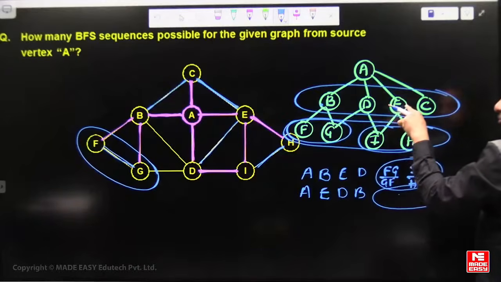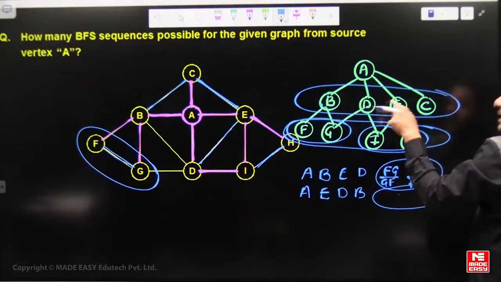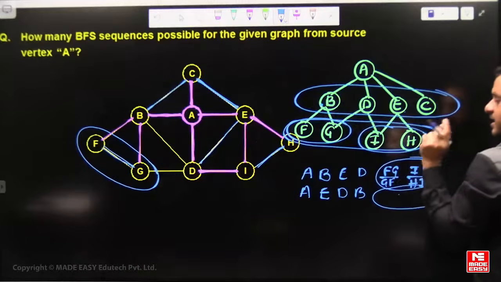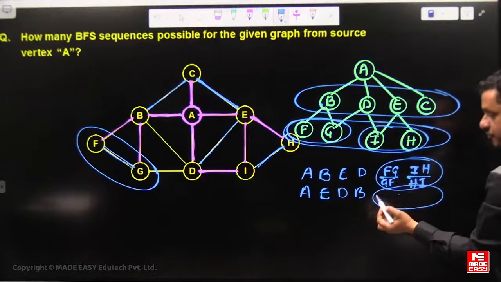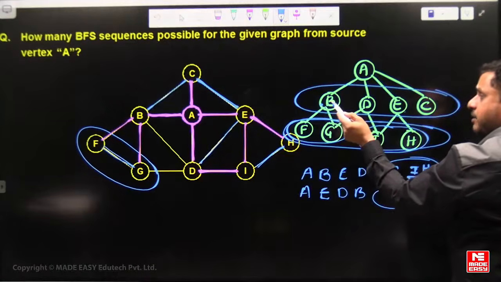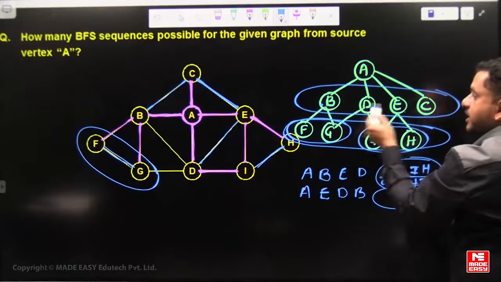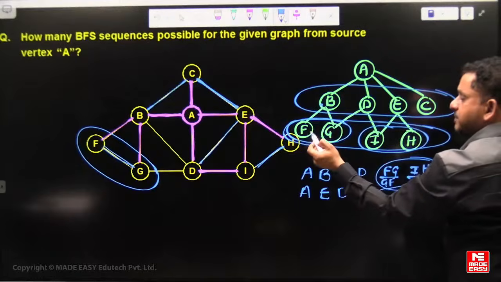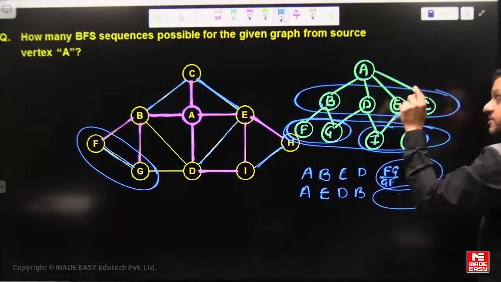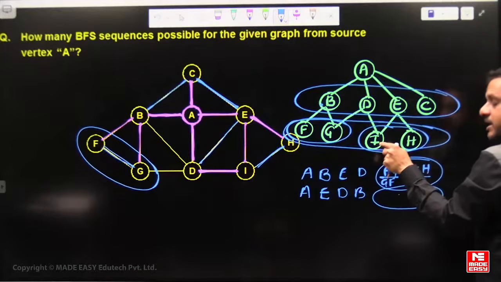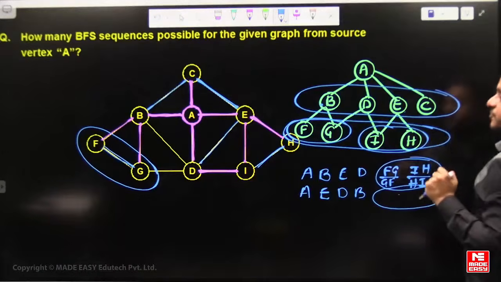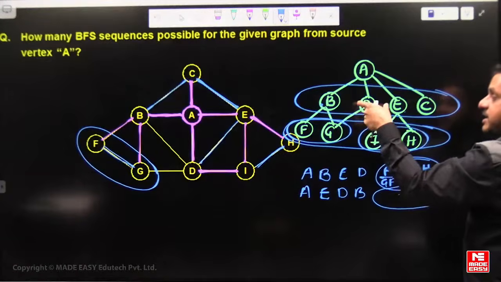If B comes before, then D and then B, E and then D, or E, B and then D, that is 4 ways. But if one of them comes before, for example if B is before, then FG or GF. After that if D occurs, then only I is not visited. After that if E occurs, only H is not visited.